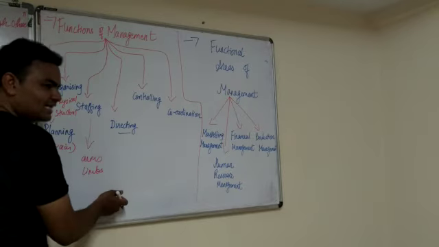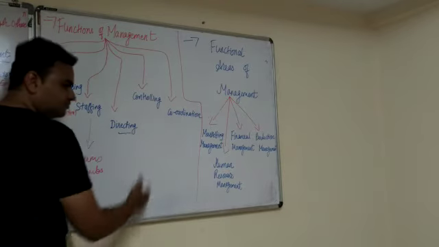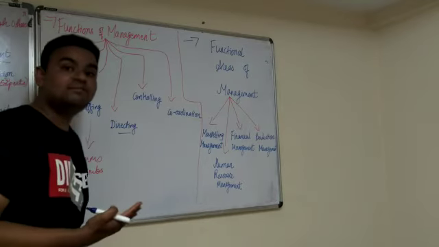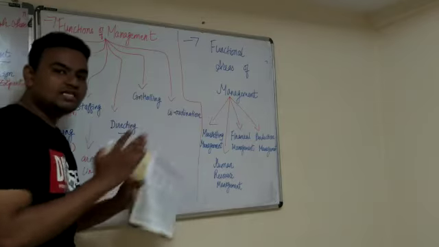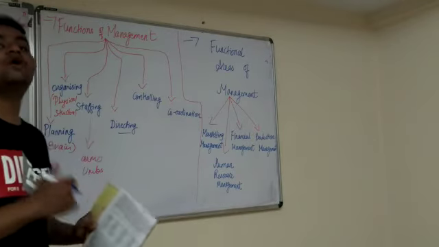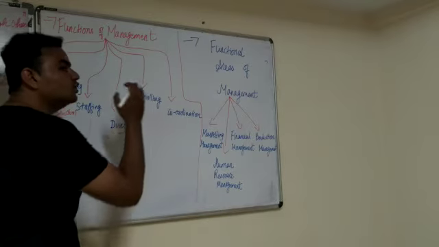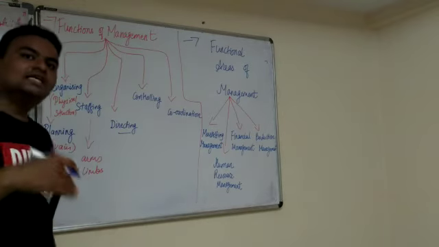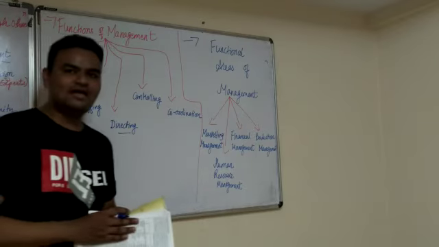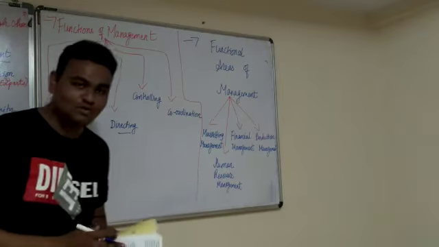Now, after directing comes controlling. If the budget is going high or the expenditures are very high, the work and finance have been given to you, but you have not worked according to it, you have to control it yourself. For example, in our daily life, take a student.